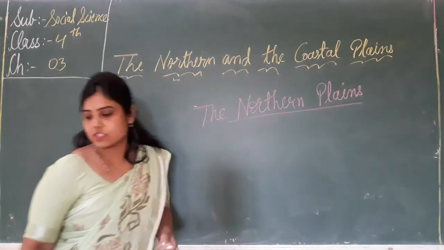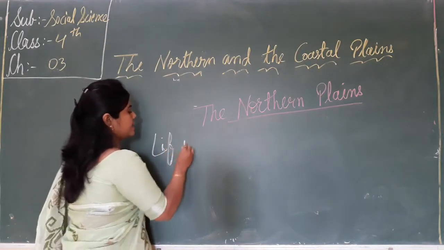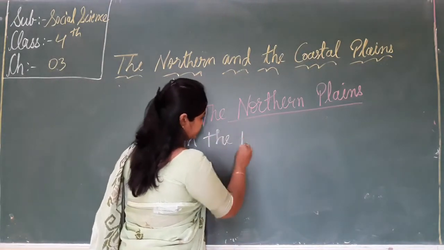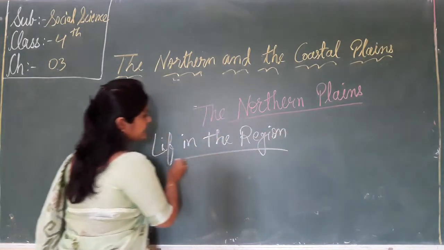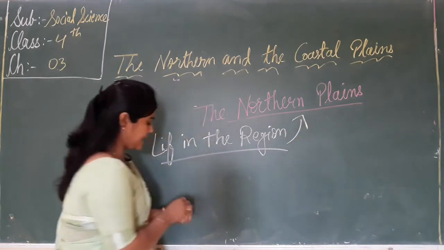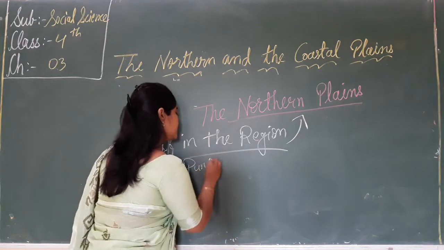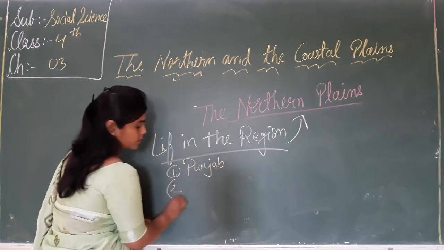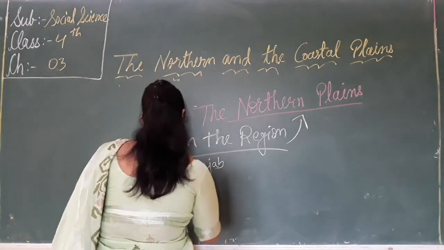Now our next topic is life in the region. Life in the region means there are many states that lie in the northern plains. The first is Punjab. The second one is Haryana.